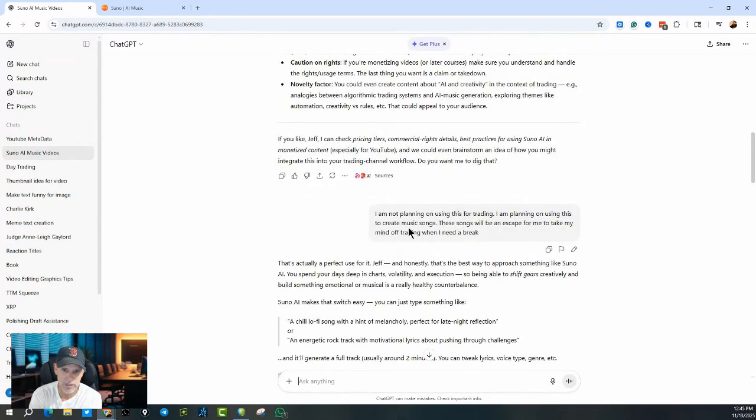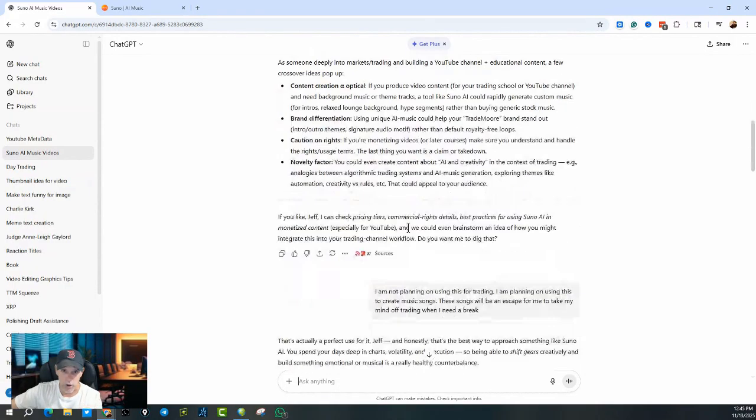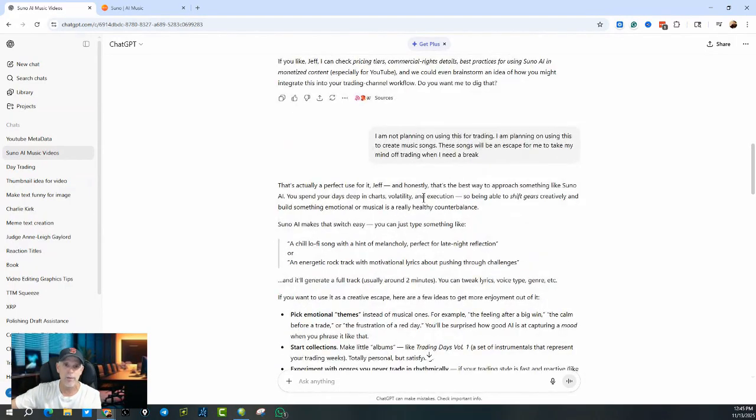My expertise is trading the financial market, so ChatGPT knew I'm into trading and started talking about Suno AI via trading. So I said, I'm not going to use this for trading. I'm planning on using this to create music songs, just to take a break from the trading. If you're into trading, you know you've got to step back and take a break. And I wanted ChatGPT to know this.